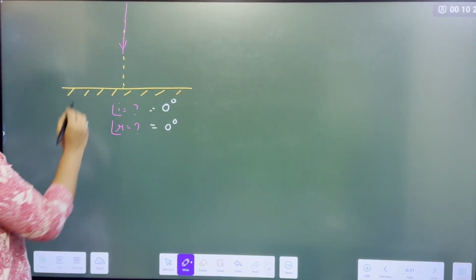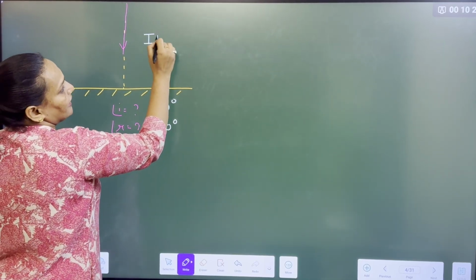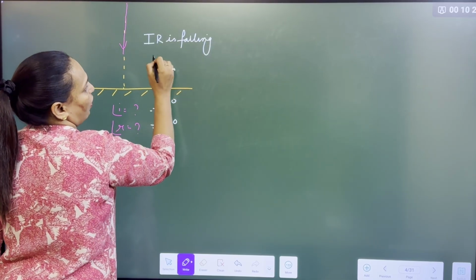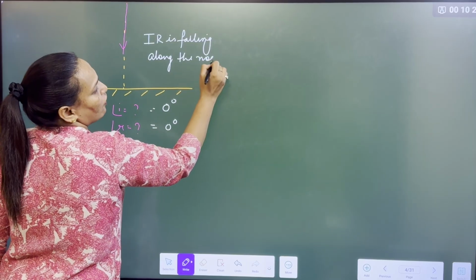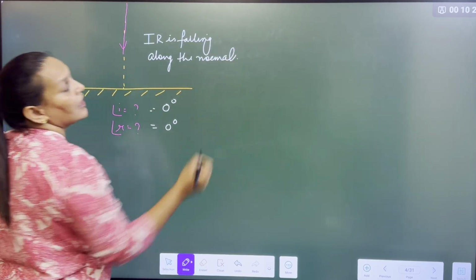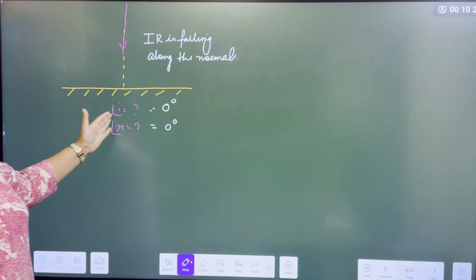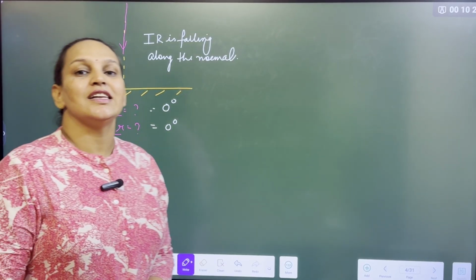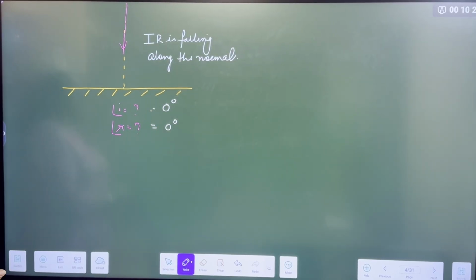Why? Because the incident ray is falling along the normal. That's why the angle of incidence is 0. According to the laws of reflection, the angle of incidence and angle of reflection are equal. So the angle of reflection is also 0-degree. Great. Shall we go to the second question?